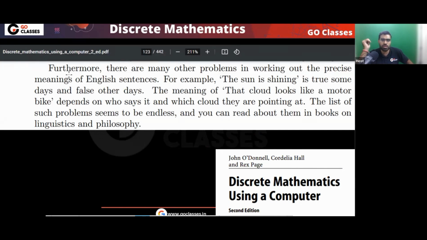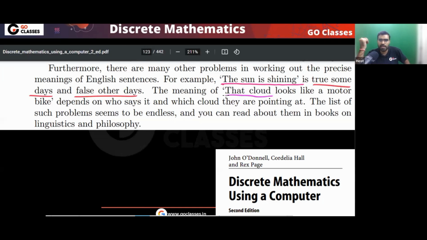In this book also you can see, read this statement: the sun is shining. Tell me, of course this is a proposition, right? The sun is shining, either it will be true or it will be false, but not both, correct? Is this clear? Let me know. But the point is, it is true on some days and false on other days.